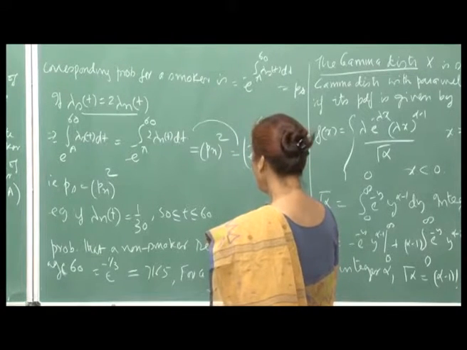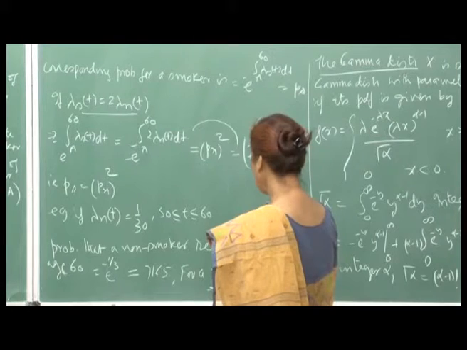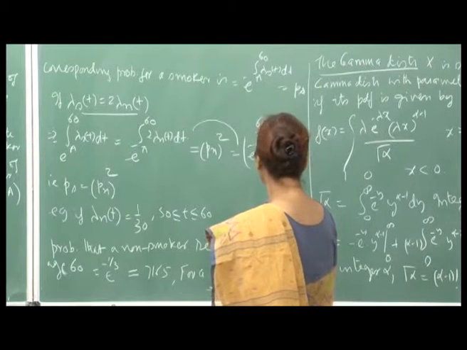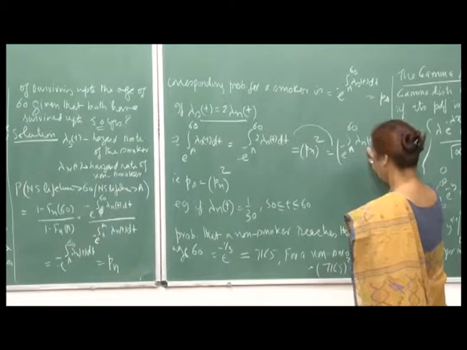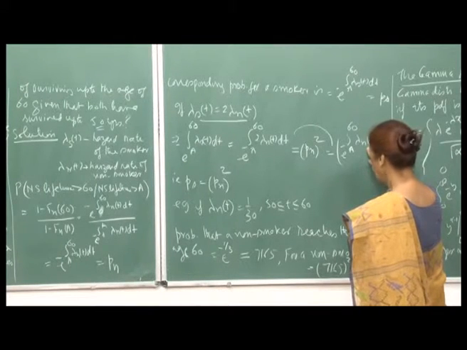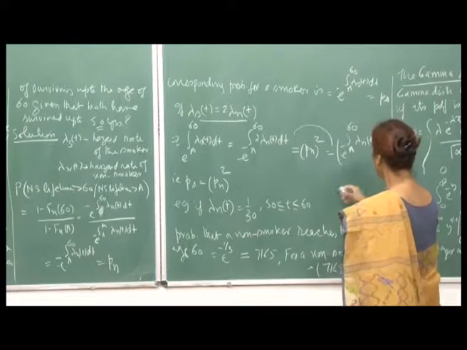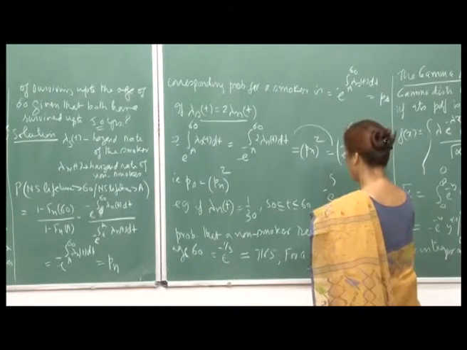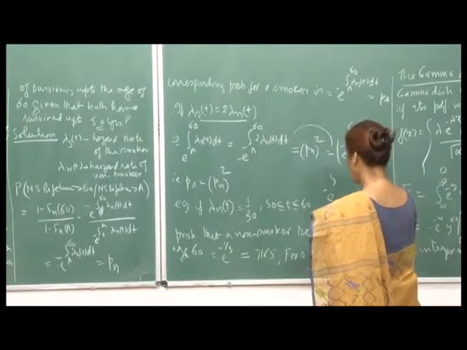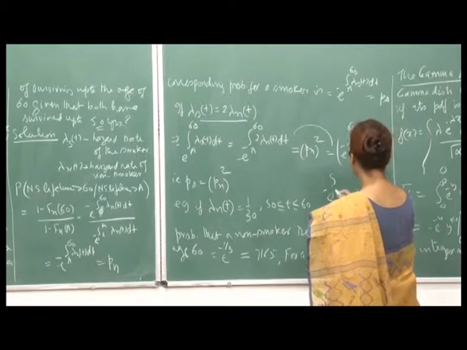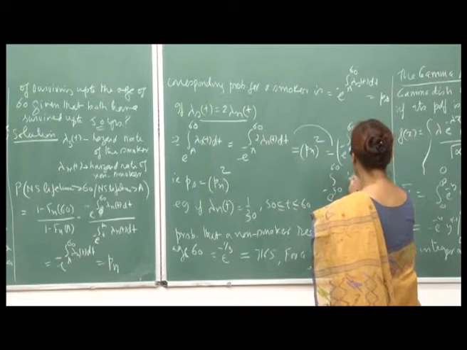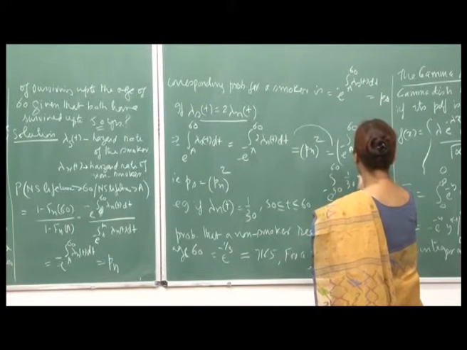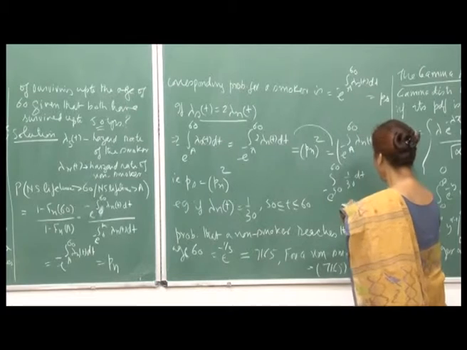Then the probability that a non-smoker reaches the age 60 would be, because lambda is 1 by 30, you want to compute, will it come out to be e raised to minus 1 by 3? Yes, e raised to minus the integral from 50 to 60 of 1 by 30 dt. So, what will that be?